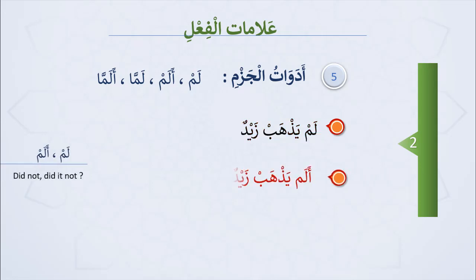Another is alam يذهب زيد. Did Zaid not go? Did Zaid not go? It is as if you are making an emphasis that Zaid went. So lam means did not, and alam means did it not, or did he not.